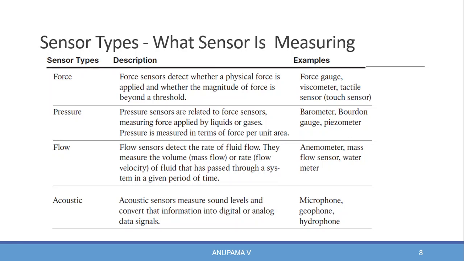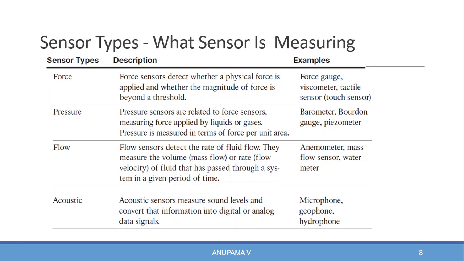Next sensor type is flow. Flow sensors detect the rate of fluid flow. They measure the volume or rate of fluid that has passed through a system in a given period of time. Examples for flow sensors are mass flow sensor, water meter, etc.